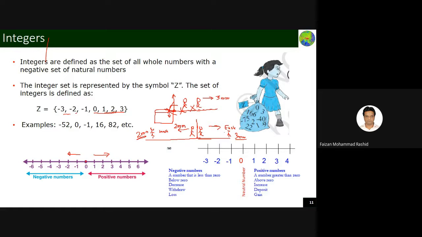But what happens if both of them are traveling in the same direction? Maybe I say this guy is A and this guy is B. So A has reached here, B has reached here at point B. But if both of them traveled in the same direction, what will I see? I will see like this: A is this way, B is this way.